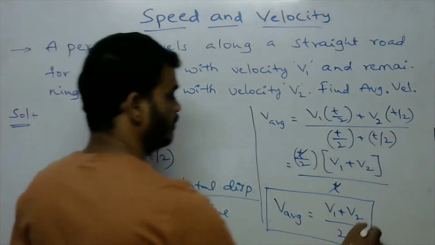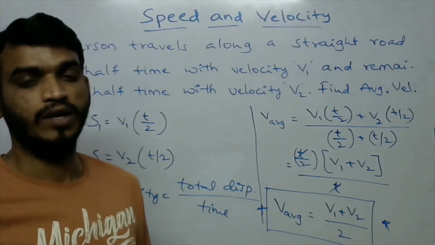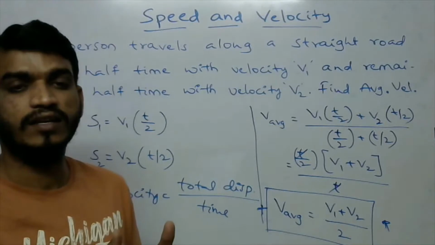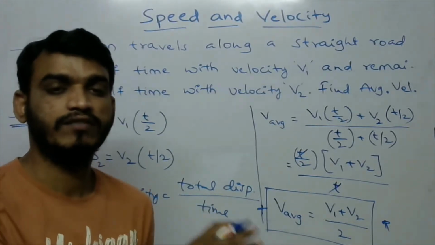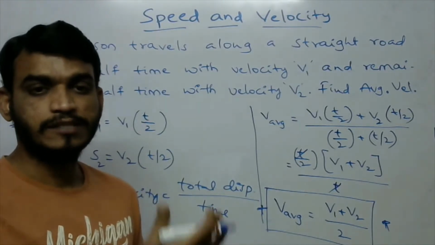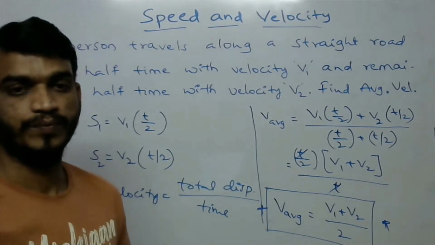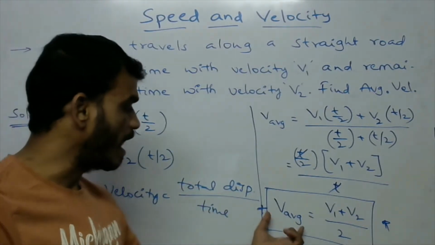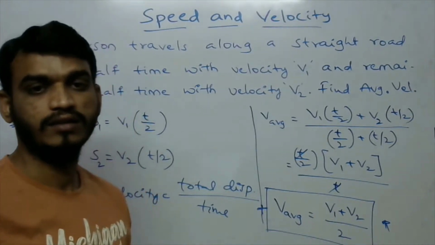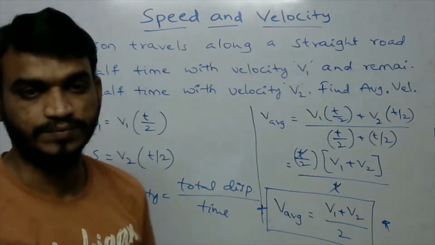Okay, so this is the average velocity. In the first half of the time he covers displacement with velocity v1, in the second half of the time he covers displacement with velocity v2, so the average velocity of the person is v1 plus v2 by 2. So this is the second one.